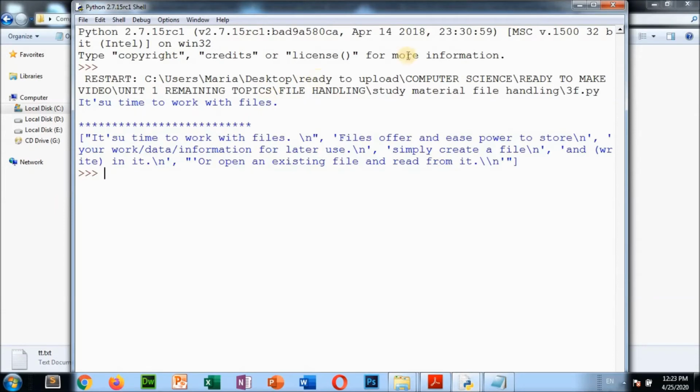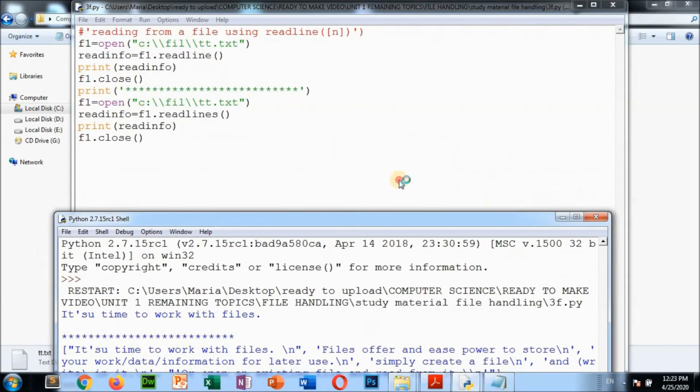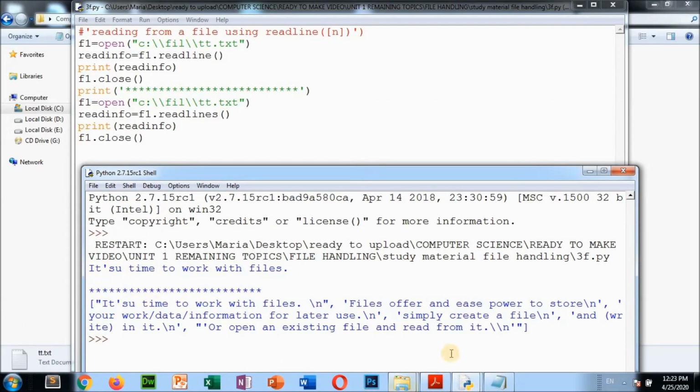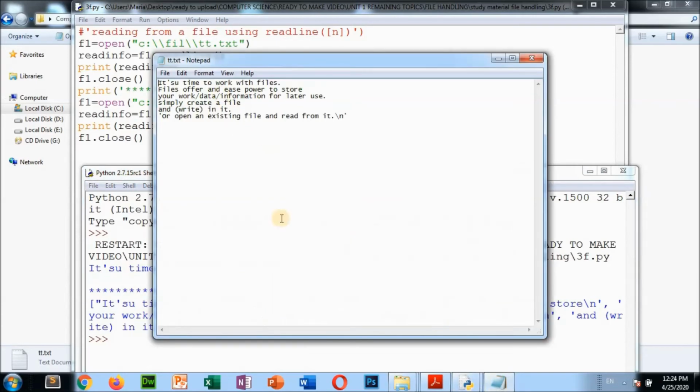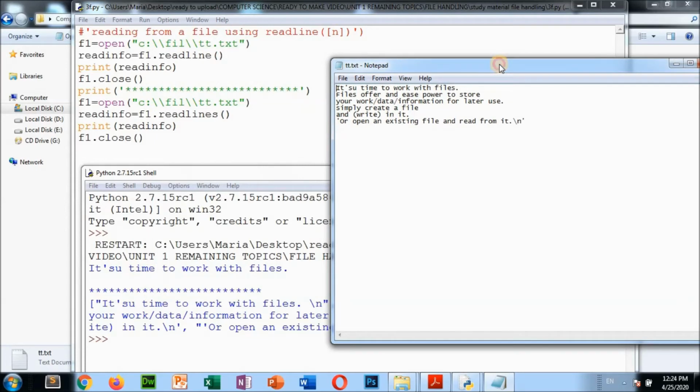Okay, "it's time to work with files" is coming with readline. So one line is coming, the first line, by using this function. Then file close. After that, these stars are printed. After that, see, again the same file we are opening.